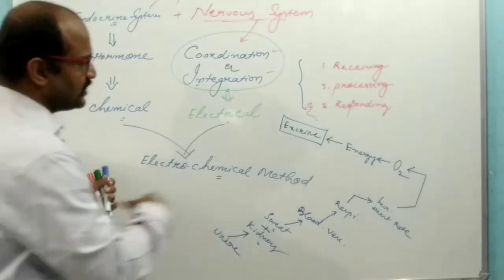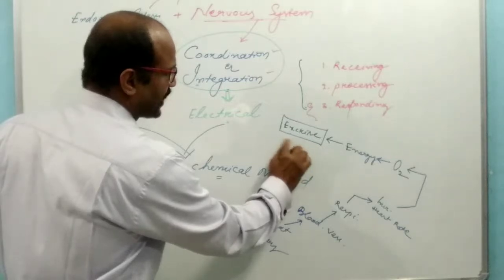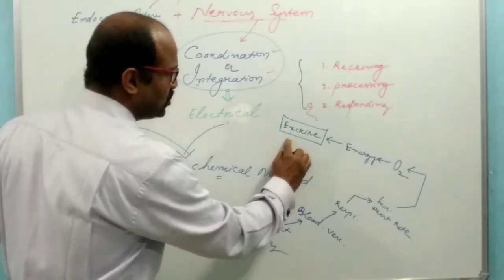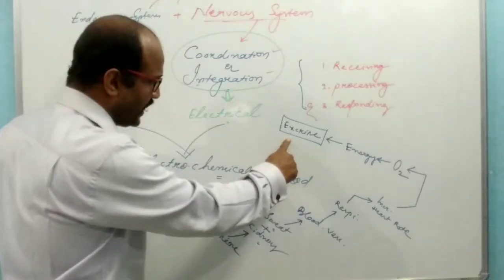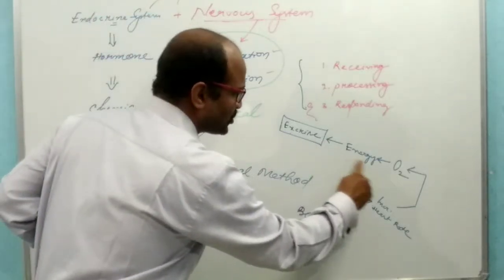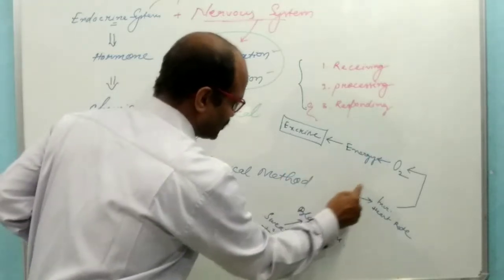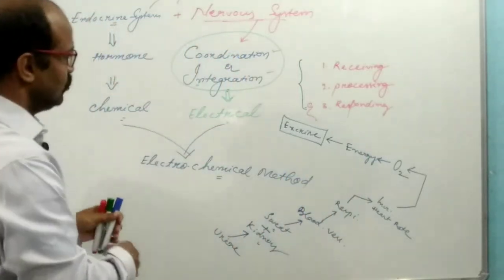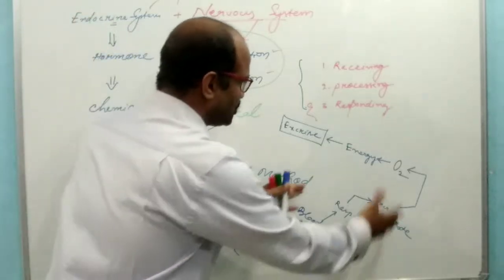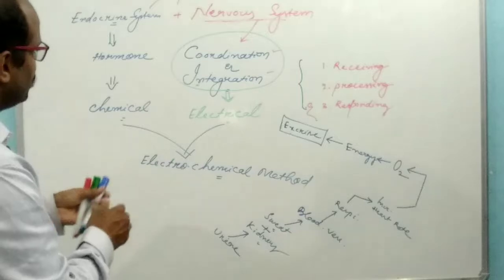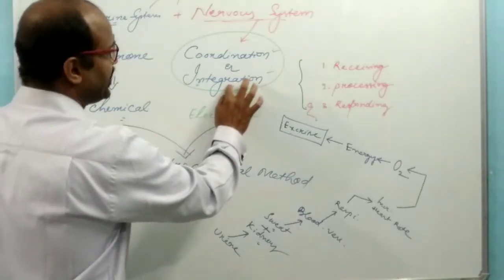Here the activity of the muscles needs the action of different systems, and all the systems and organs work together, and it is known as integration.